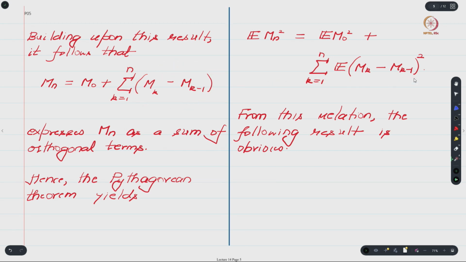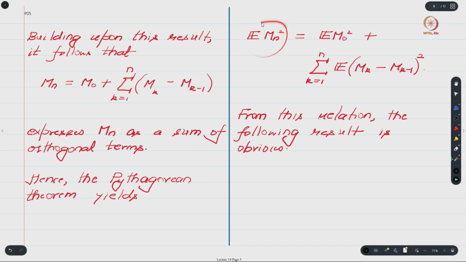So notice that we do not have any cross terms over here, and that holds because of that orthogonality property that we proved previously, right. And this relation that we have is known as the Pythagoras relation or Pythagorean result for martingales, right.